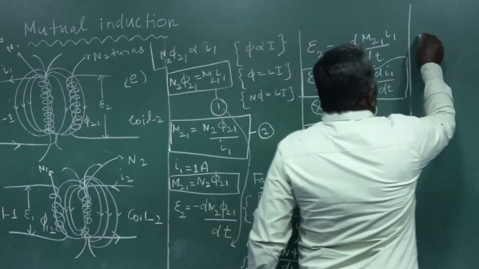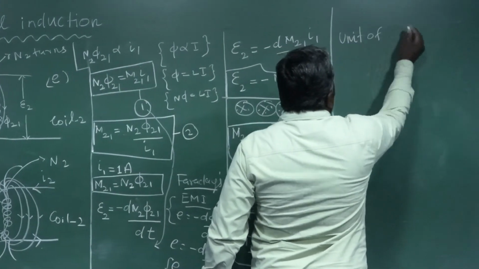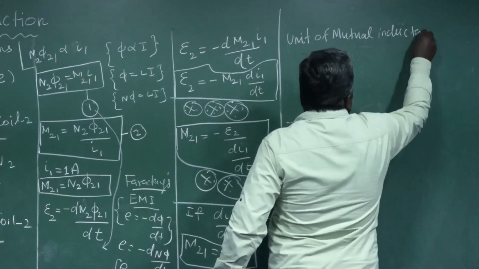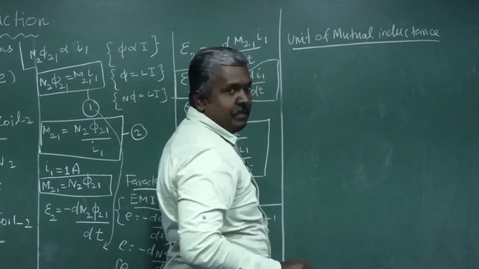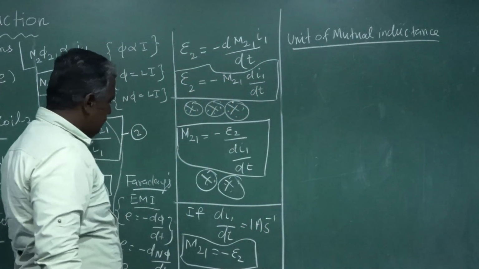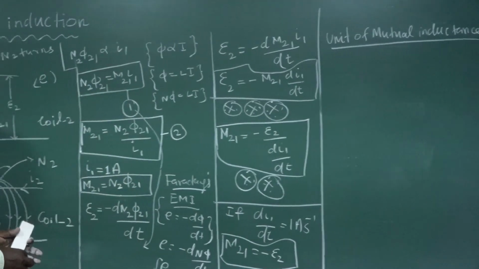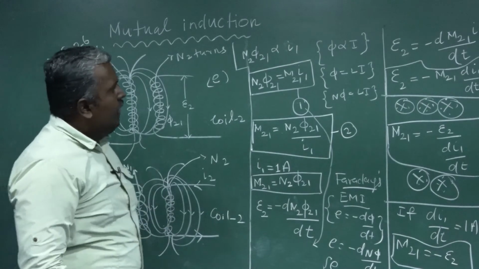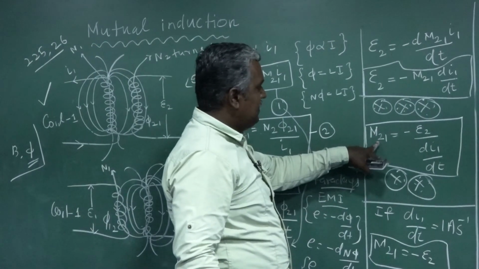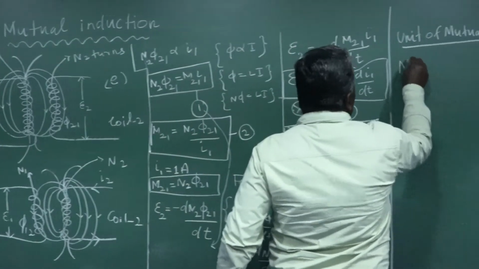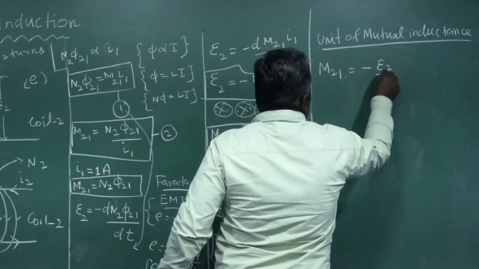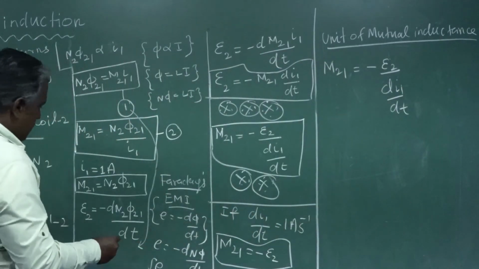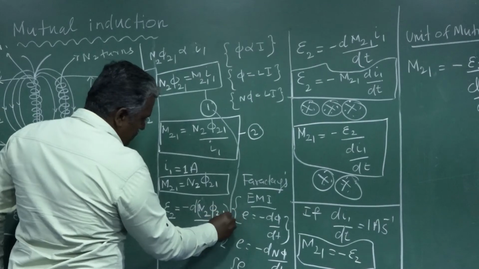Just consider only coil 2. Here M21 is equal to minus epsilon 2 by dI1 by dt. At the same time, listen here.